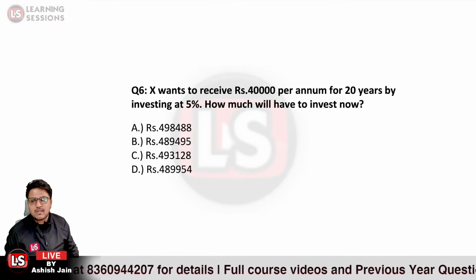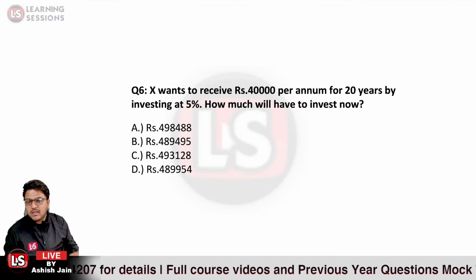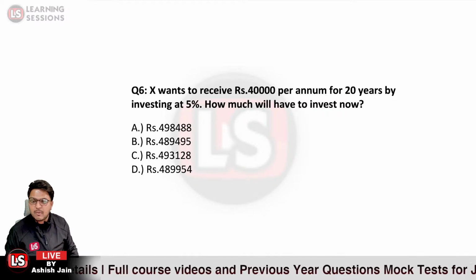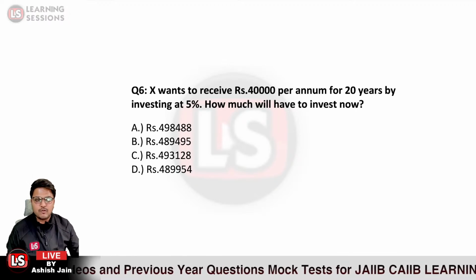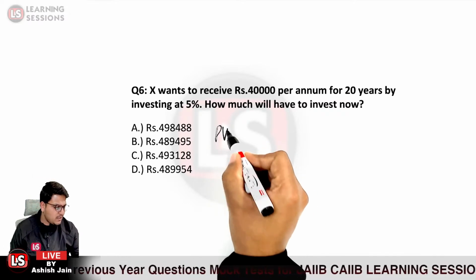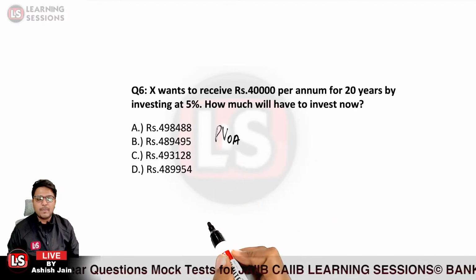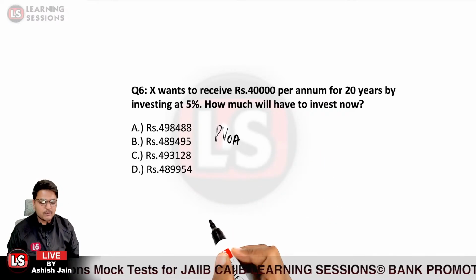The question is silent about it. It does not say whether the amount is being deposited in the beginning of the period or in the end of the period. We'll be considering it on the case of the ordinary annuity itself. So we'll be calculating the present value of the ordinary annuity. That is to be calculated over there.